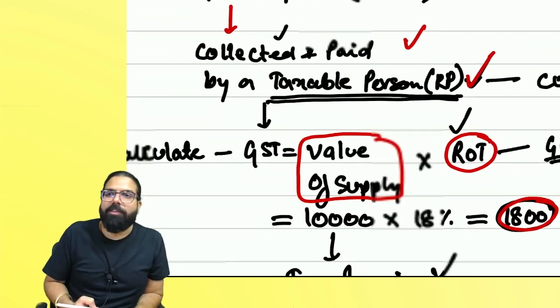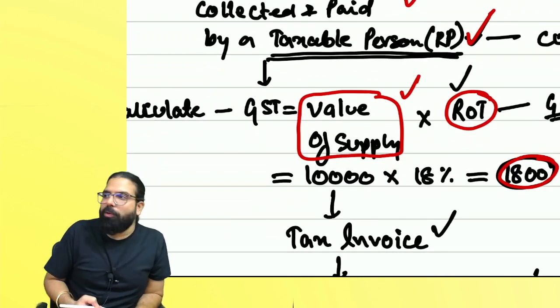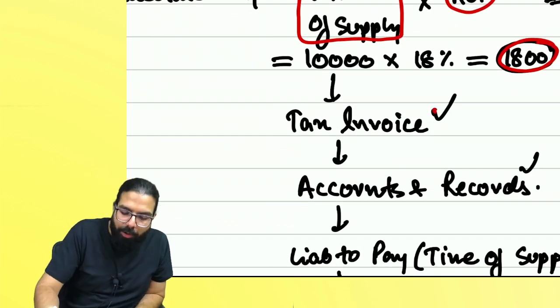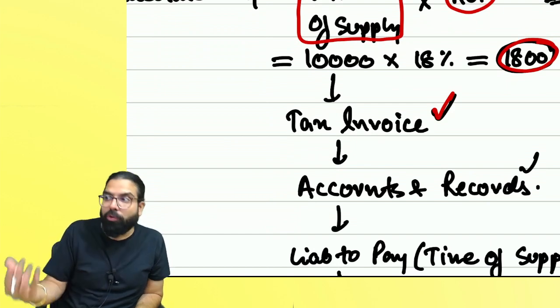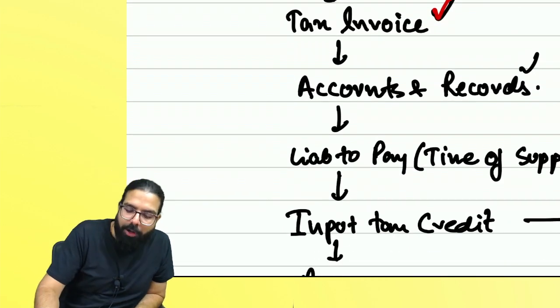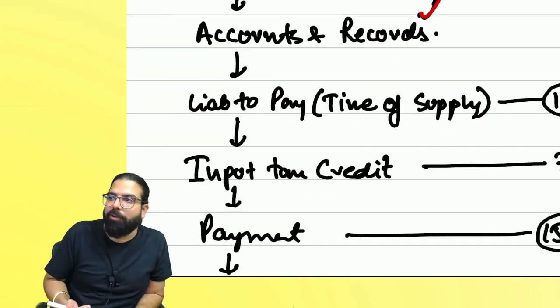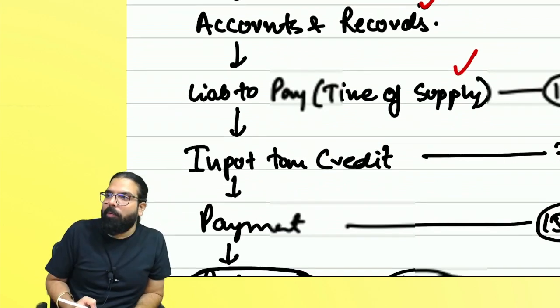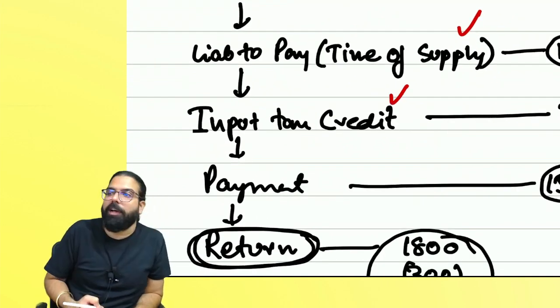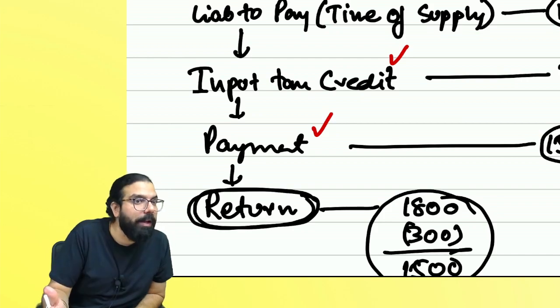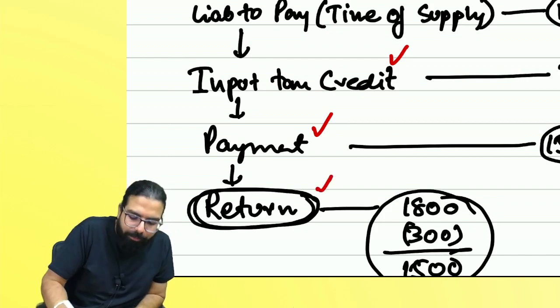We'll talk about the registered person. We'll talk about the value of supply. Then you will raise a tax invoice. Who should raise? How to raise? Etc. We'll talk about accounts and records. How many years you should maintain them? When does your bad time come? When your bad time comes, you can use the credit. Remaining amount, how to make the payment? And then filing of return.